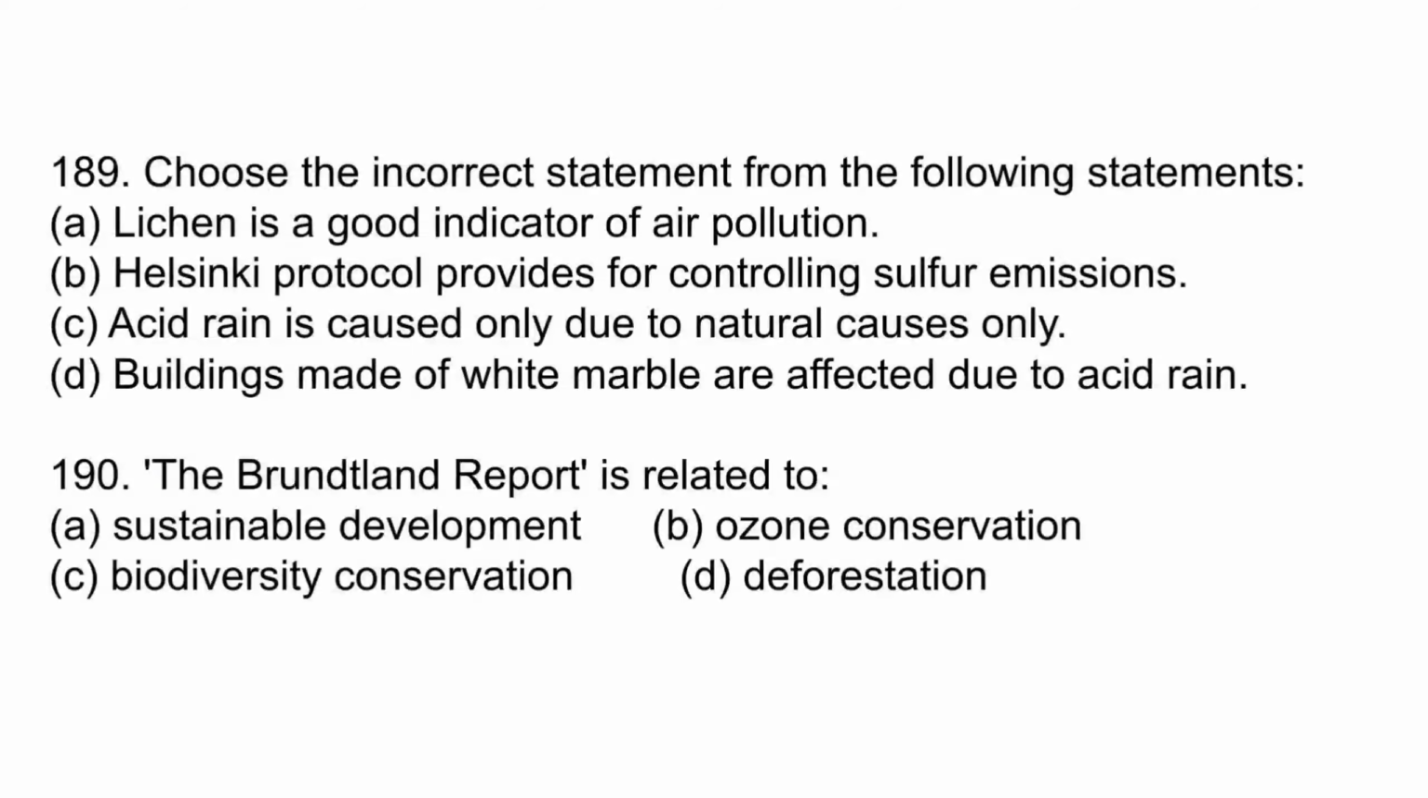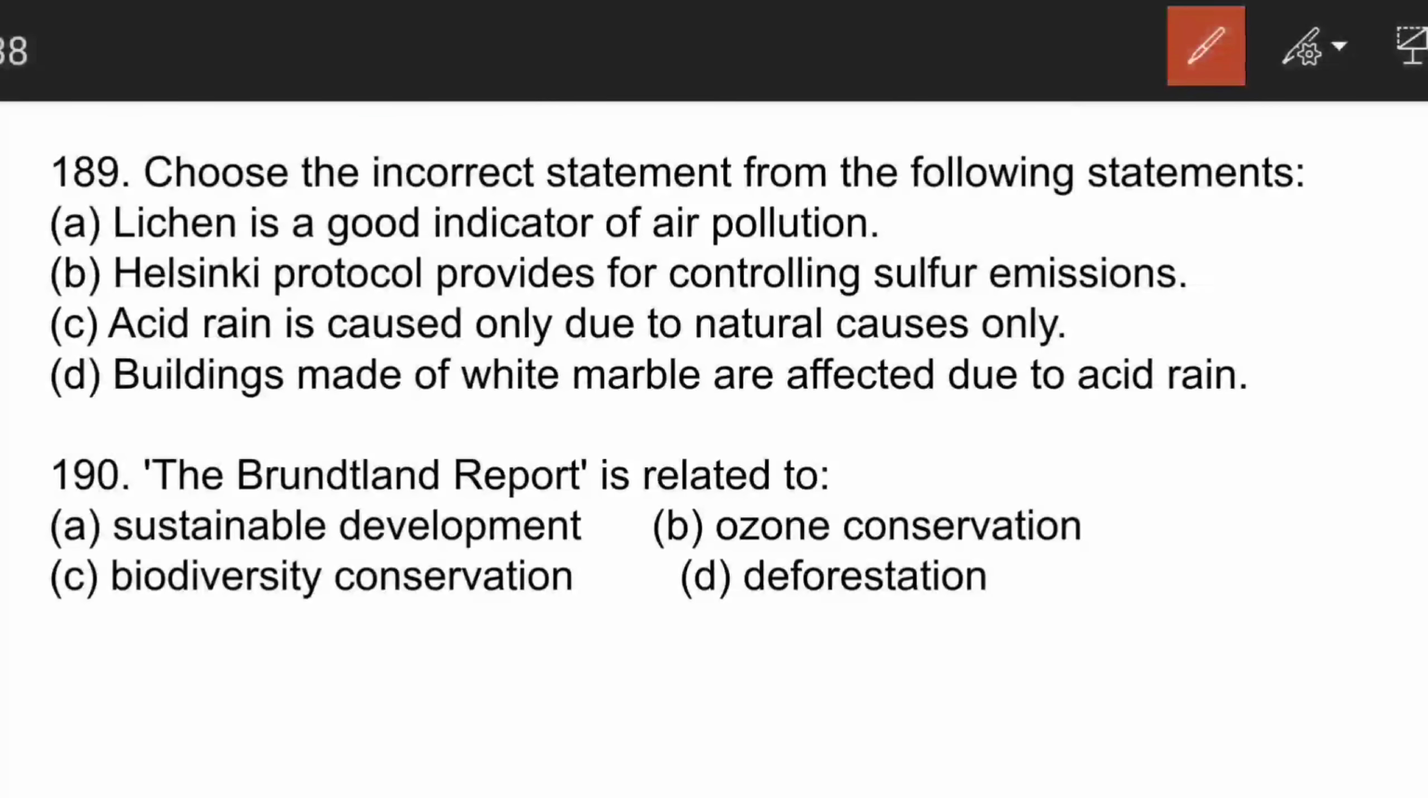The next question is, choose the incorrect statement. Lichen is a good indicator of air pollution. This is a correct statement, so this cannot be the option. Helsinki Protocol provides for controlling sulfur emission. Acid rain is caused only due to natural causes, and buildings made of white marble are affected due to acid rain. So here C will be the correct answer, because it is not only caused by natural reasons, it is mainly caused due to man-made reasons.